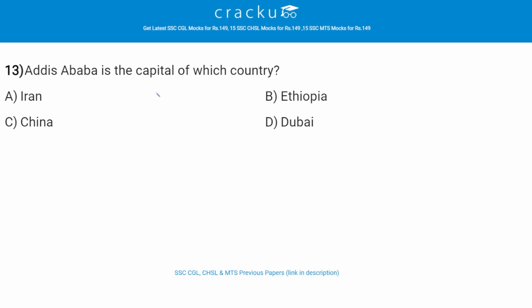Addis Ababa is the capital of which country? The correct answer is B, that is Ethiopia. Addis Ababa, also spelled Addis Abeba, is the capital and largest city of Ethiopia. It is located on a well-watered plateau surrounded by hills and mountains in the geographic center of the country.